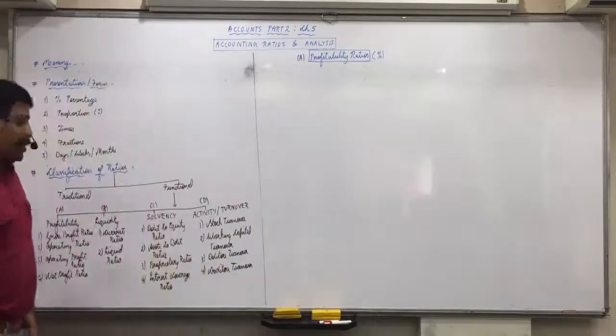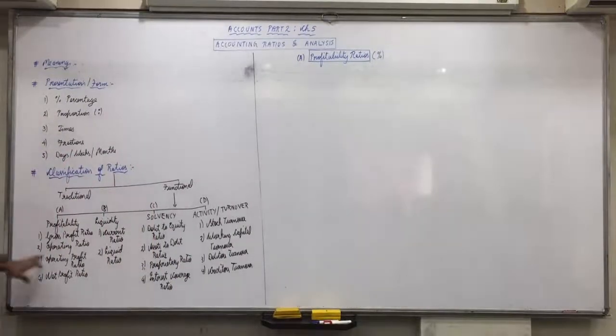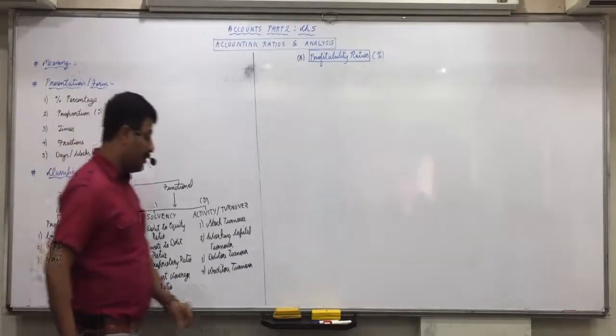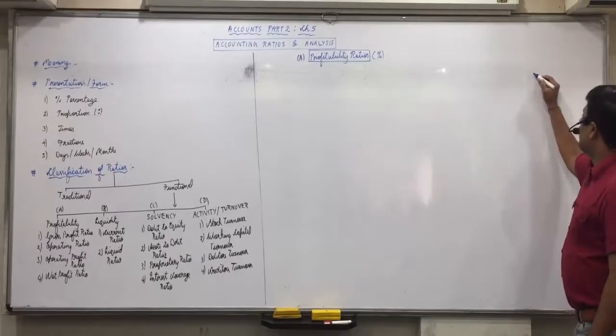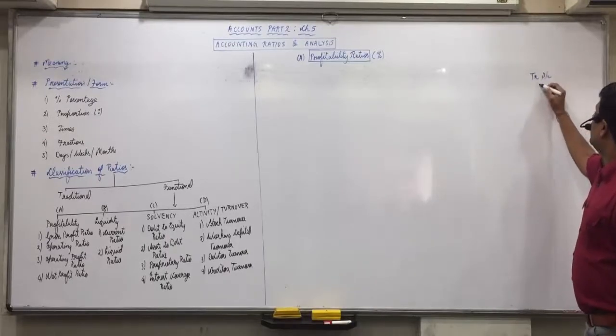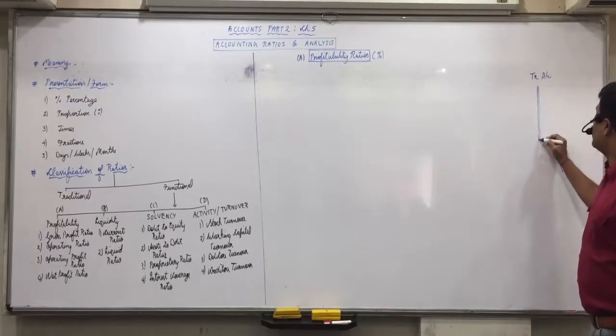Now, how to find gross profit, operating cost, operating profit and net profit? Gross profit we have already been doing in trading accounts, so you already know the concept. But here we are not going to make a trading account, so listen carefully to the concept.